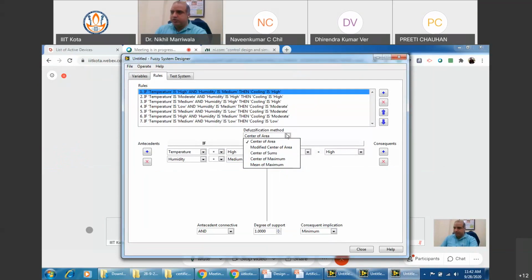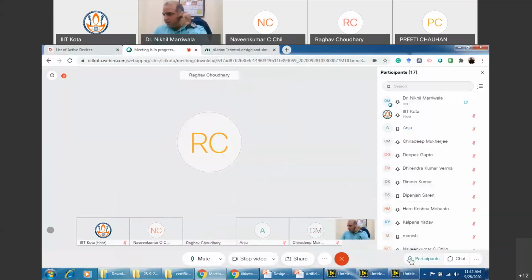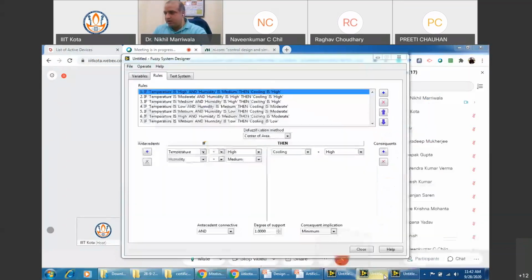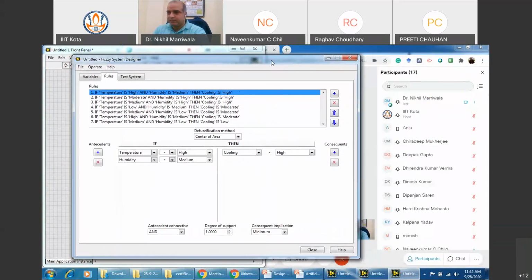So you need to select yes, please. I'm here in antecedent connective. In the antecedent part, I can see two options: and minimum and product. So should we go for product, right? You can go for product also, but right now I'm using and minimum only, right?